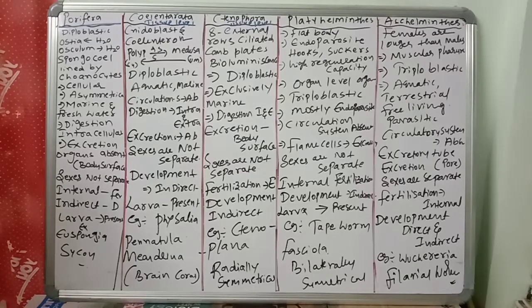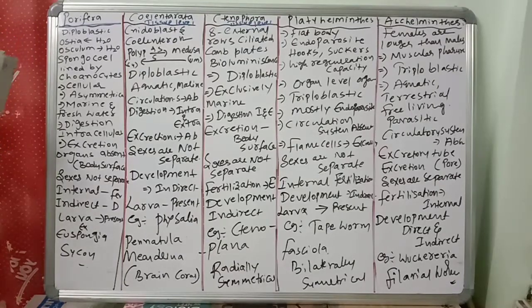You know very well there are different types of phylums in invertebrates: Porifera, Coelenterata, Platyhelminthes, Aschelminthes, Annelida, Arthropoda, Mollusca, Echinodermata, Hemichordata, right? So today we'll discuss Porifera. The characters of Porifera, Coelenterata and Ctenophora will be discussed. First, we'll discuss Porifera.